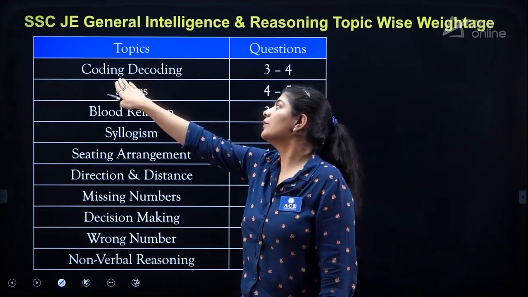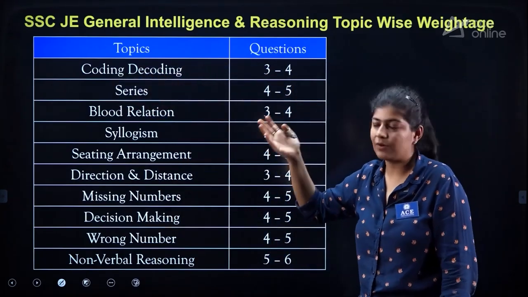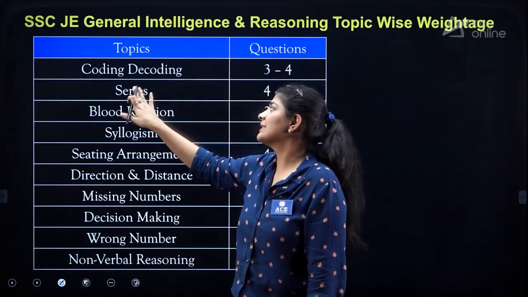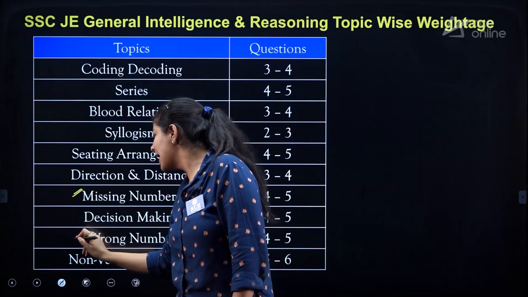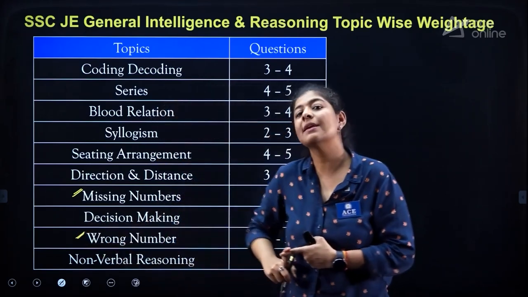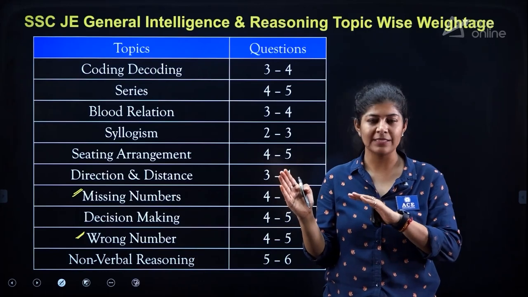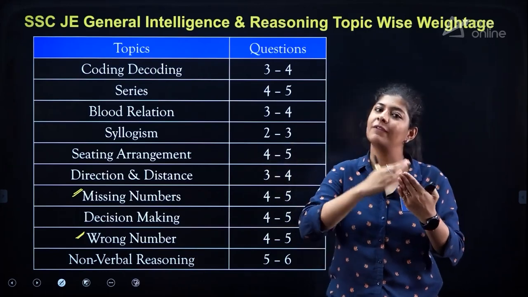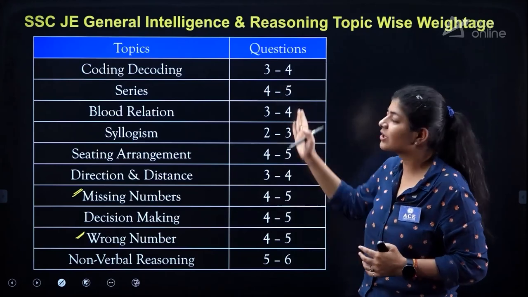If we talk about coding, decoding, 3 to 4 questions were asked in the previous year questions. Series, here as you can see, I also mentioned the missing number and the wrong series, because in some papers we observed that only the alphabetic segment was asked, or in some the alphabetic and the number were asked separately. So that is why it is mentioned like this.